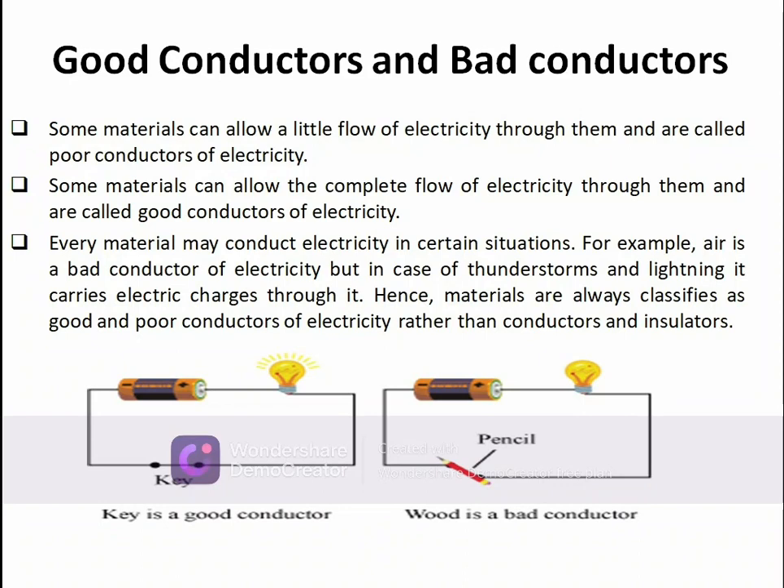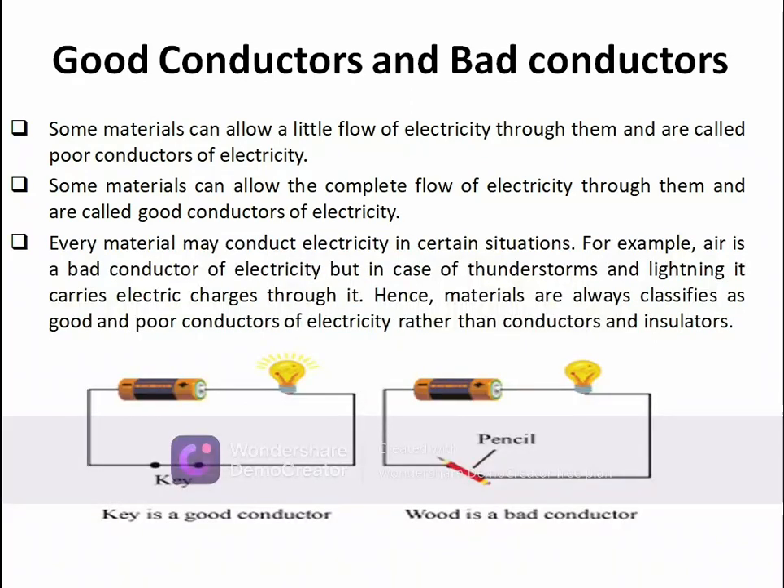But in nature, we don't consider substances as just insulators and conductors. We classify them as good conductors or bad conductors. Good conductors are those substances which allow complete flow of electricity through them, like metals: gold, silver, iron, copper, etc. Similarly, those substances which allow only a very small amount of electricity to pass through them, we consider poor conductors of electricity.